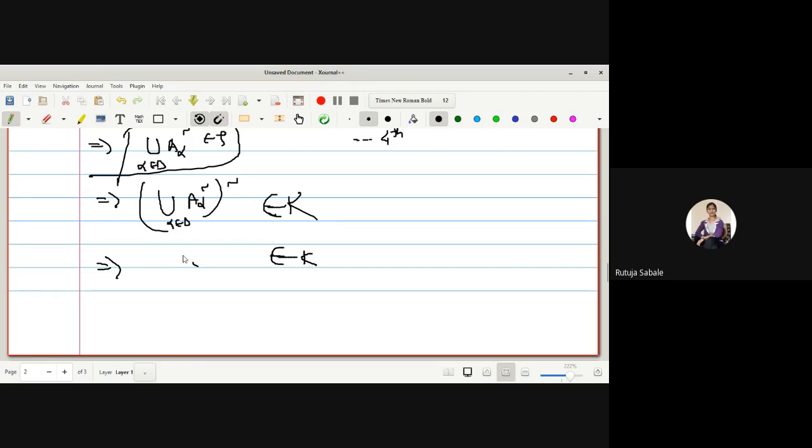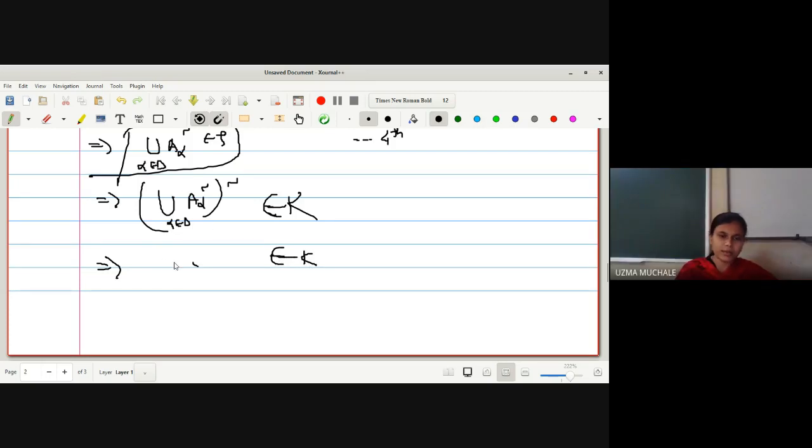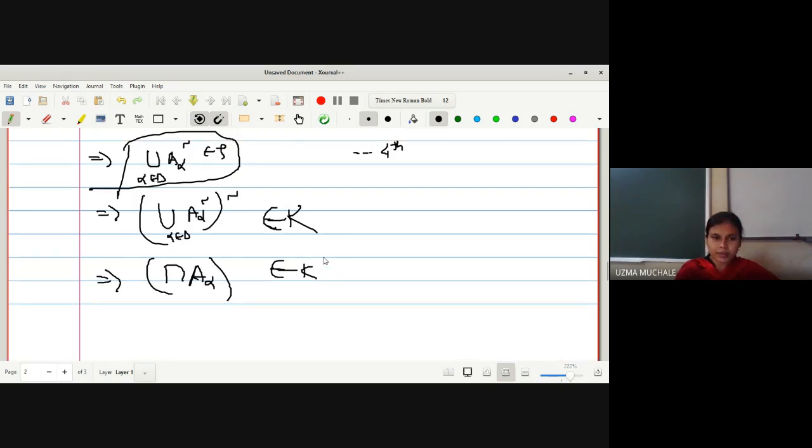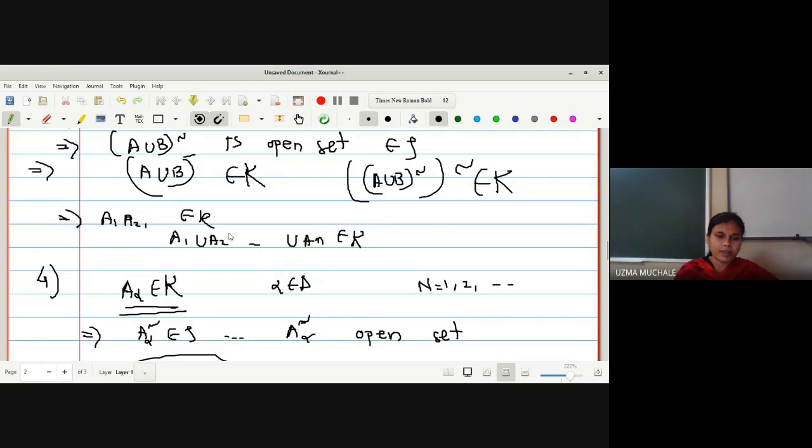Intersection of A alpha. Again, this is De Morgan's law we are going to use. The complement of A alpha is a member of the family, because the complement will be removed, and the intersection of A alpha will now be a member of K. So we have started with the set of all A alpha belonging to K.